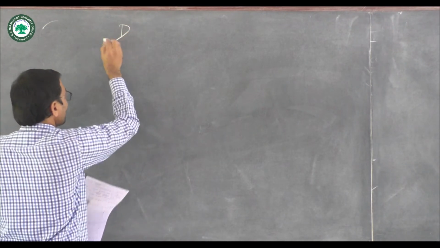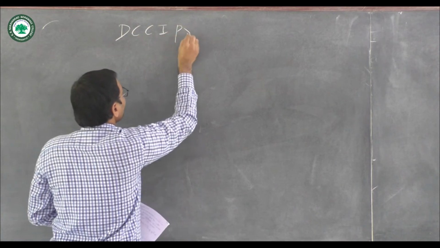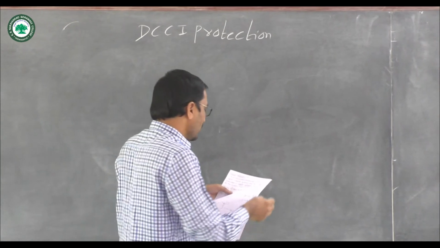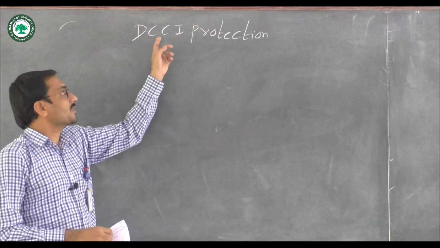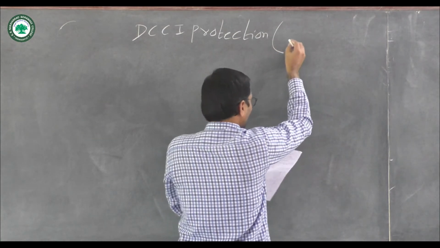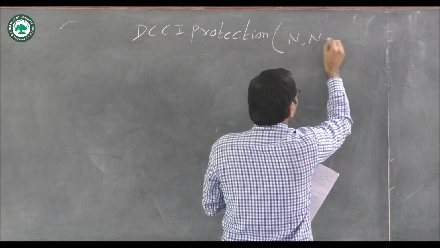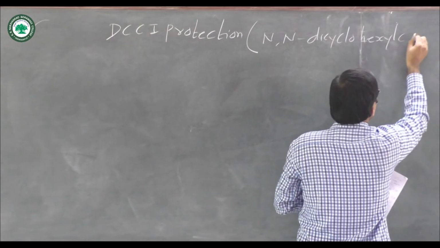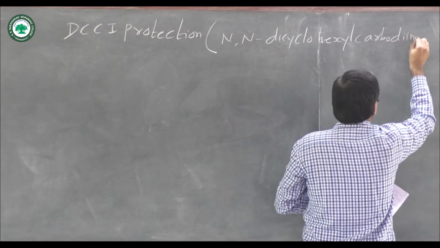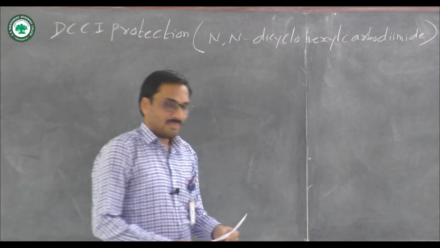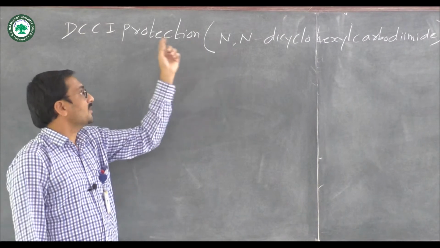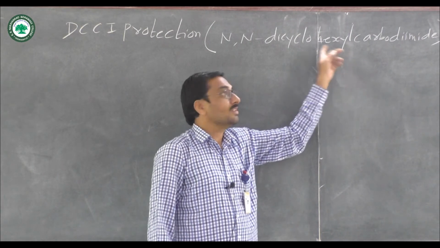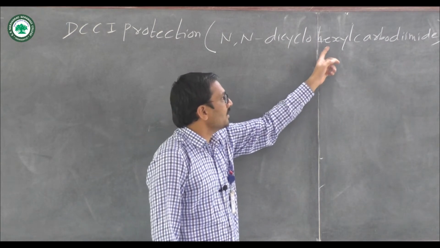Consider the next reagent. The next protecting group for the carboxylic acid is DCCI, that is N,N'-dicyclohexyl carbodiimide.